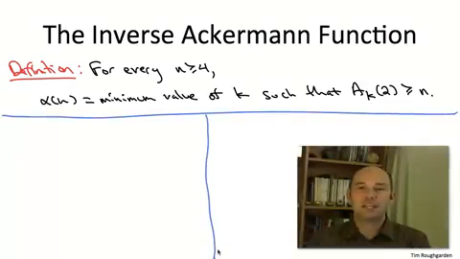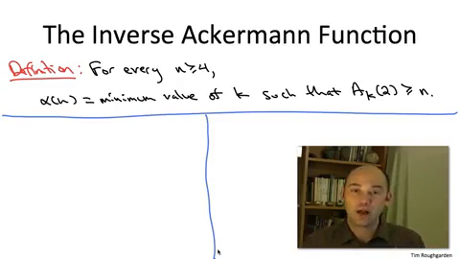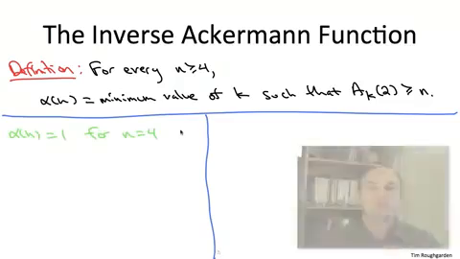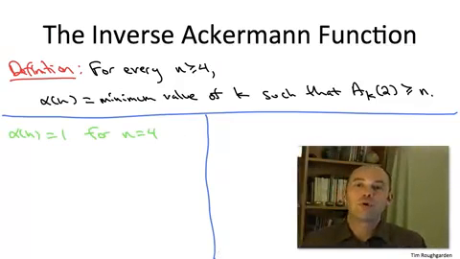Again, it's simple enough to write down a definition like this, but you really have to plug in some concrete numbers to get a feel for what's going on. So let's write out what are the values of n that will give you alpha of n equal 1, alpha of n equal 2, alpha of n equal 3, and so on. For starters, alpha of 4 is going to be equal to 1. If you apply A sub 0 to 2, that's the successor function, so you only get 3. That's not at least as big as 4. On the other hand, if you apply A sub 1 to 2, that's the doubling function, so you get 4. So A sub 1 does give you a number which is at least as big as n when n is 4.